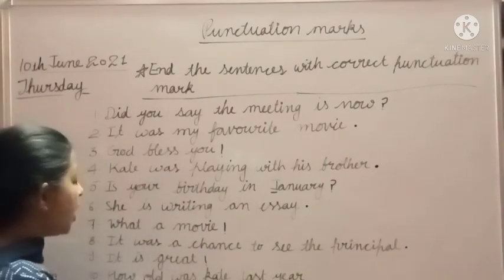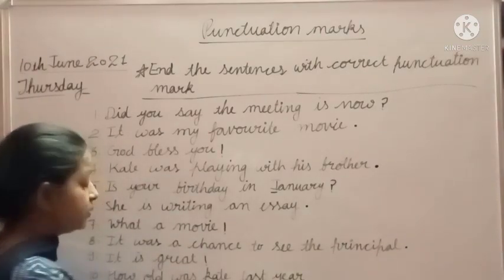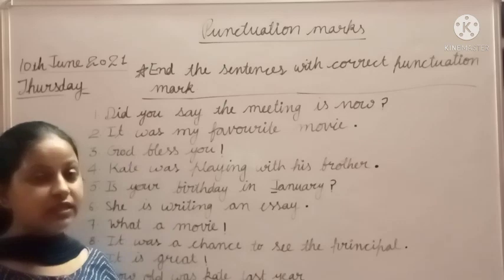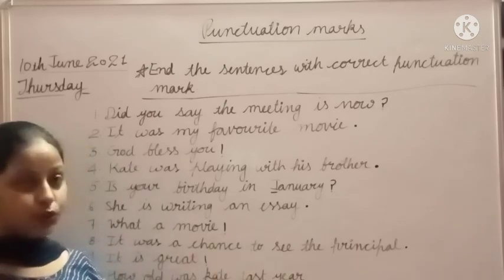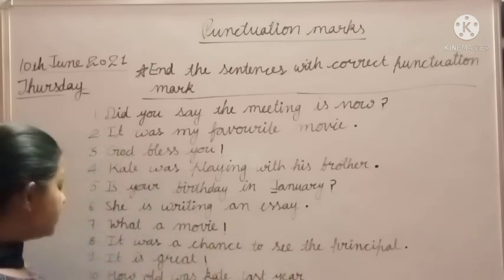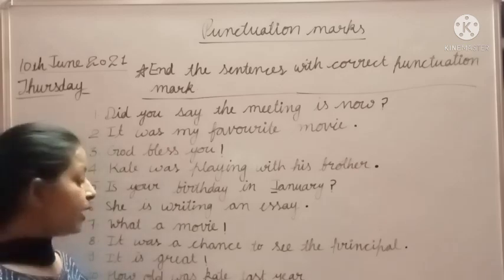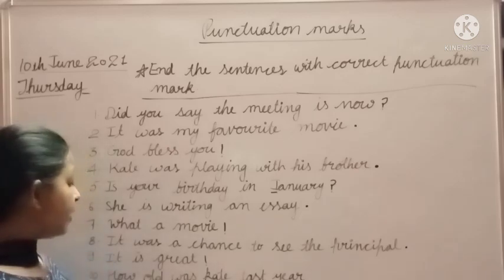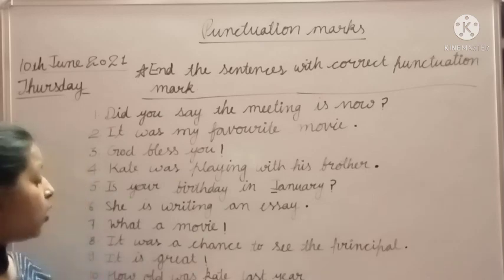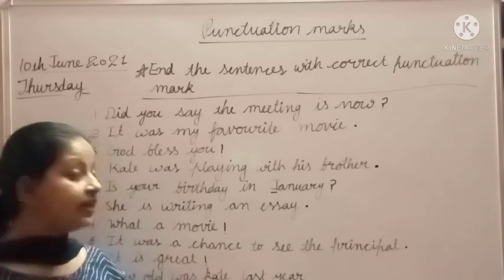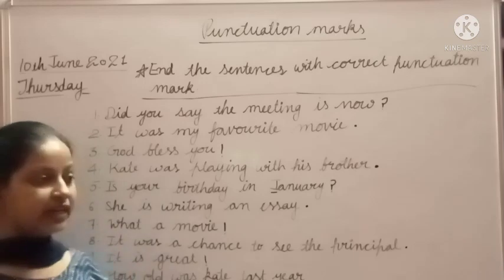The last one is how old was Kate last year? How old was Kate last year? Yes, students, this sentence is asking about Kate that how old was Kate last year, कि वो पिछले साल कितने साल की थी.